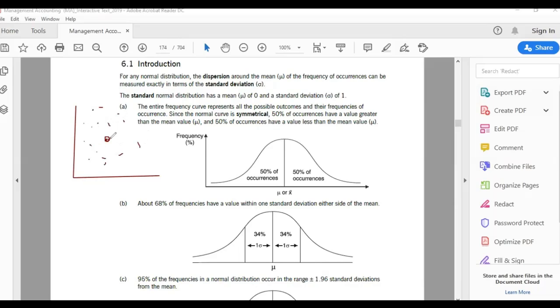The difference between these, which you called deviations, we also called dispersions, because each individual value is a certain distance away from the mean. That distance between the mean and the actual value, we call dispersion. So for any normal distribution, the dispersion around the mean of the frequency of occurrences can be measured exactly in terms of standard deviation.